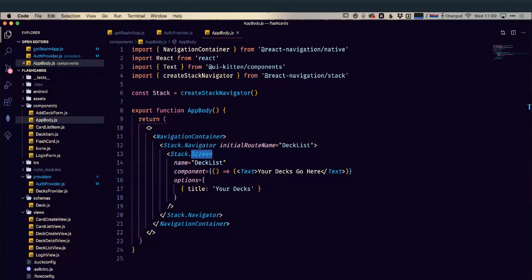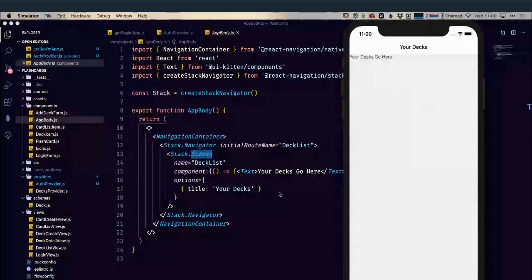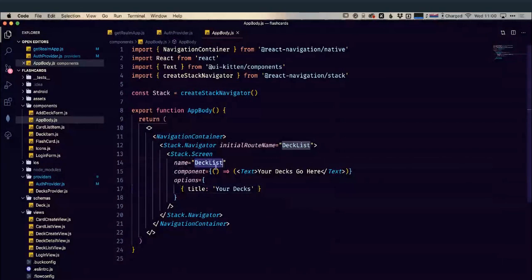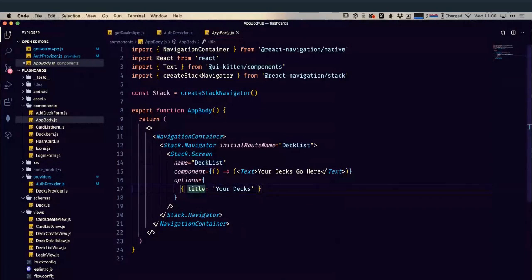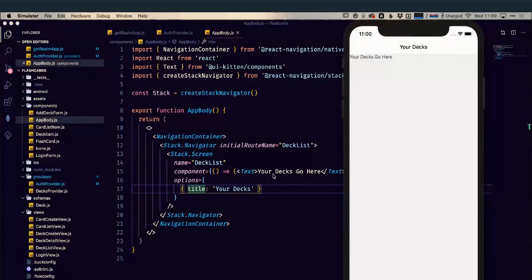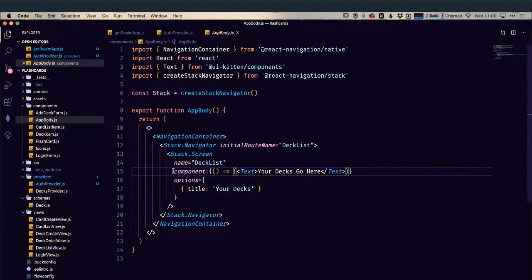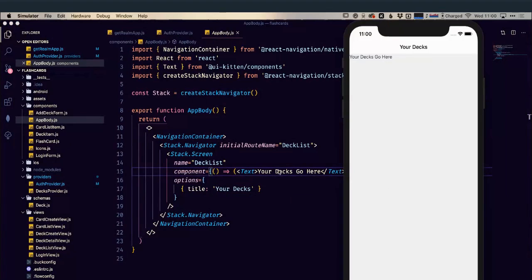So essentially this. We can see here that a screen, as well as having a name, which is how you reference it, and a title, which is rendered at the top, also has a reference to a component, and that is the component that's going to be rendered on that screen. So in this instance, I simply have a text component, which is rendering your Dex Go here. Okay. So everything that's within app body, within this component,